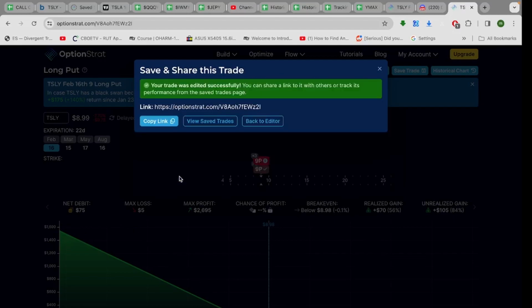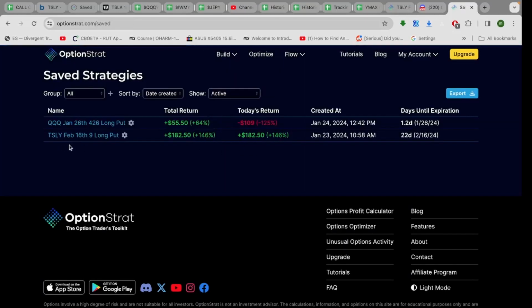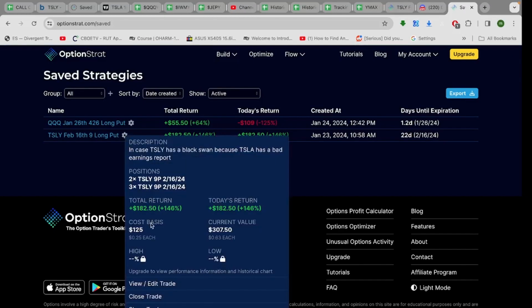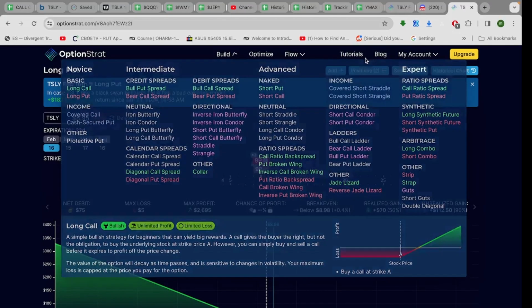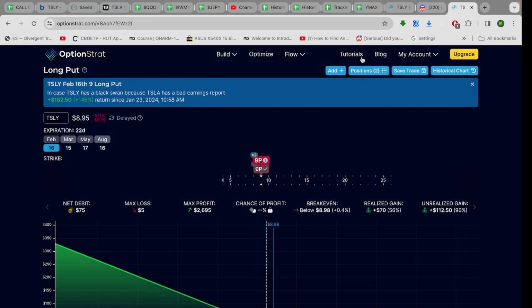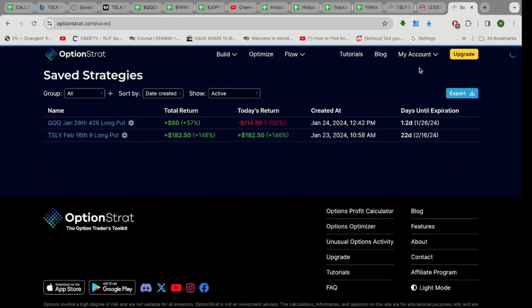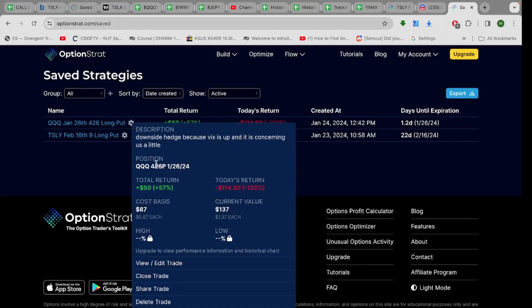Override existing trade. All right, so view saved trades. Now we have 3 left. Now, if you remember, we also did a trade yesterday in case TSLY knocked the entire market down and made the NASDAQ go down. And that trade's up a little bit too. We're up $50 on that trade. We got these options for 87 cents, or $87, and they're worth $137 now.